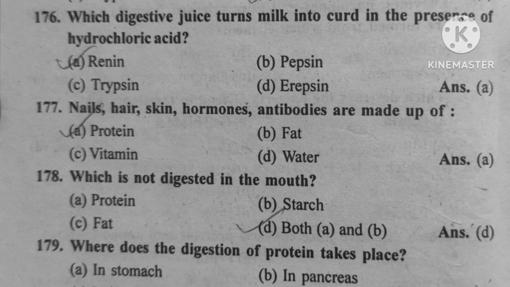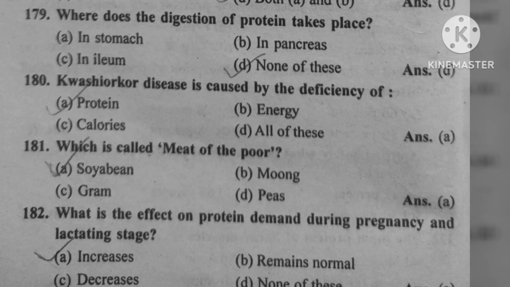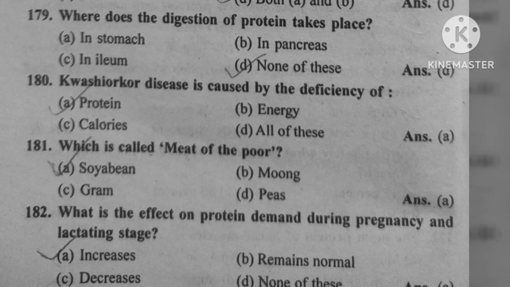Question number 178. Which is not digested in mouth? Option D, both A and B, starch and protein. Question number 179. Where does the digestion of protein take place? Option D, none of these. Question number 180. Kwashiorkor disease is caused by the deficiency of. Option A, protein.